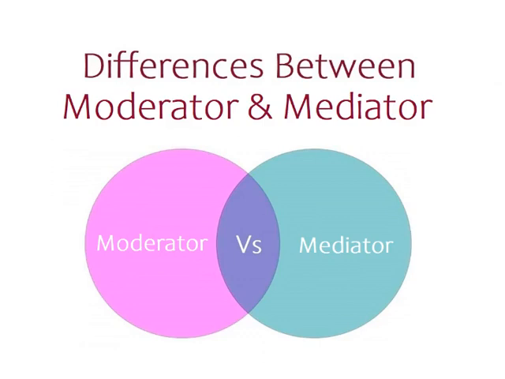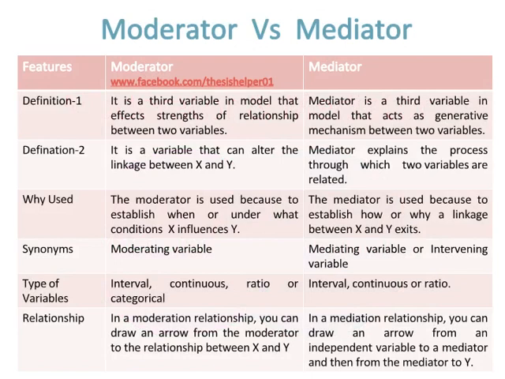Differences between moderator and mediator. Moderator versus mediator. Definition 1: a moderator is a third variable in a model that affects the strength of the relationship between two variables, while a mediator is a third variable in a model that acts as a generative mechanism between two variables.